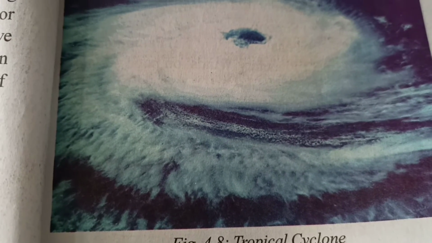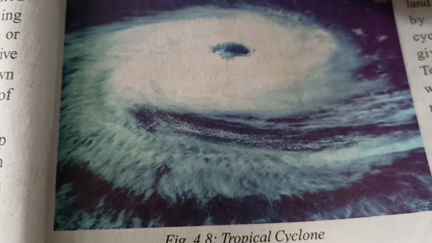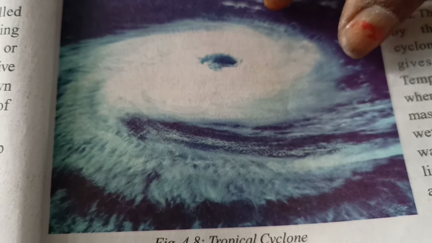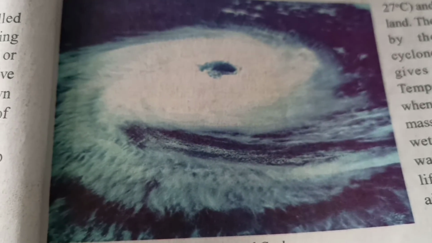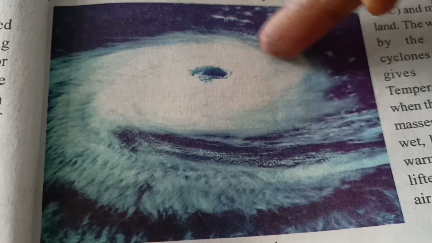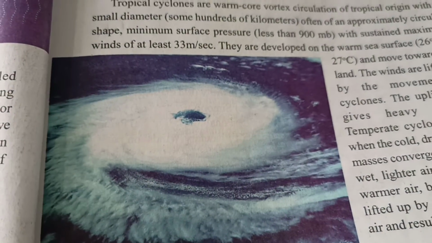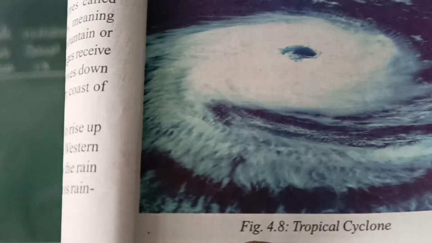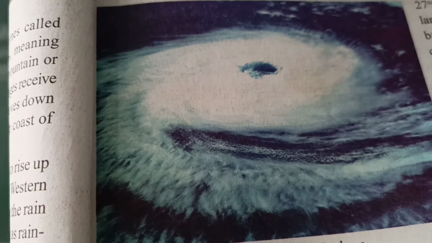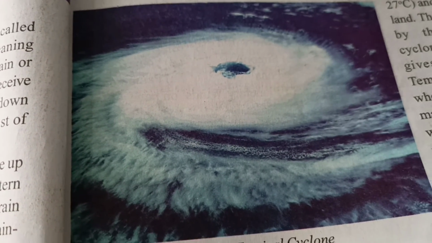When the winds are more prevailing, the lifted air gives heavy rainfall. Because of the revolving cyclone, more winds occur, and the uplift of air gives heavy rainfall.